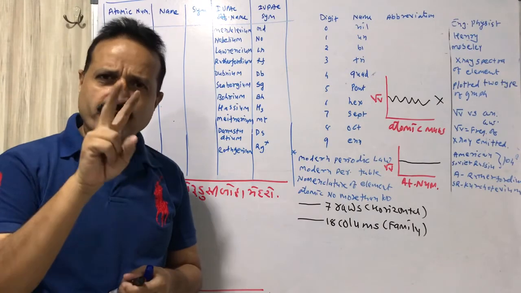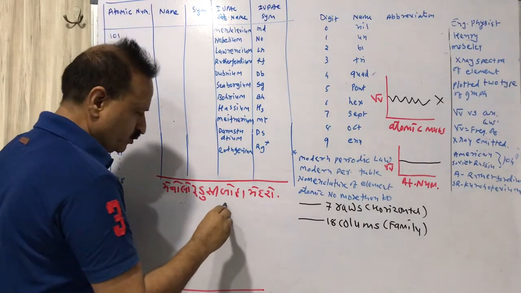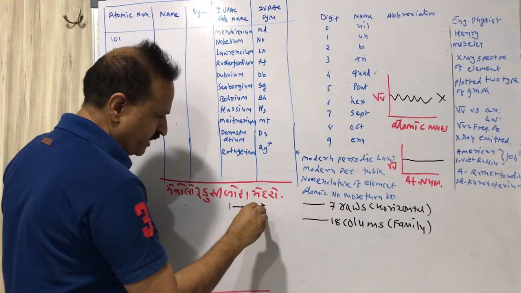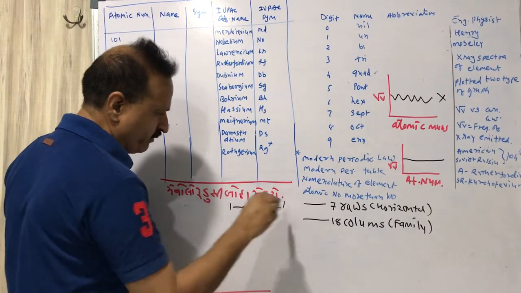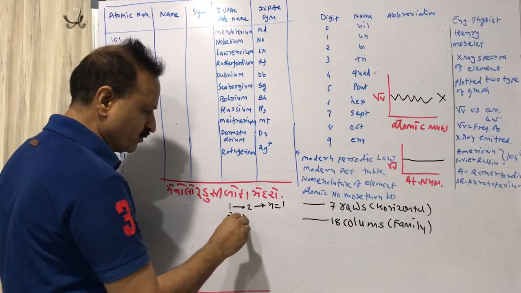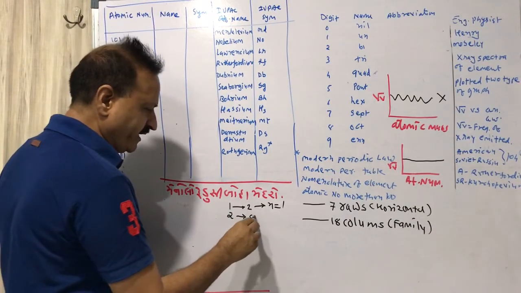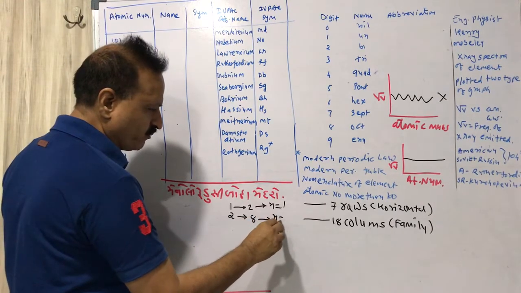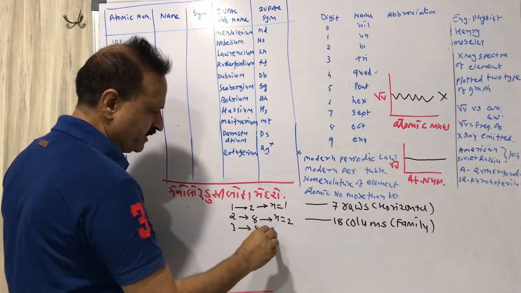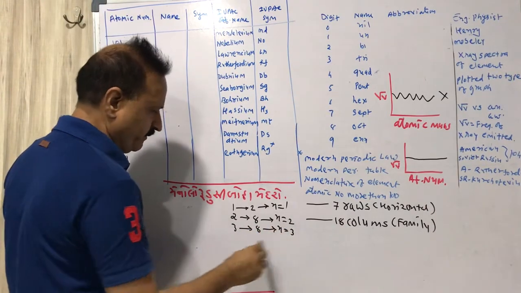The first row has only 2 elements, which corresponds to quantum number 1, n equal to 1. The second row has 8 elements, that is quantum number 2. The third row has 8 elements, quantum number 3.